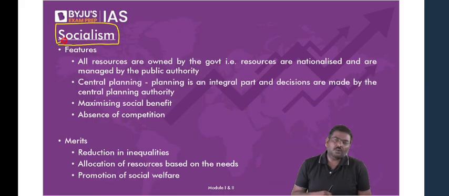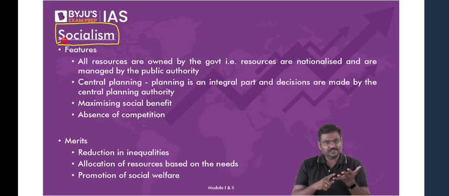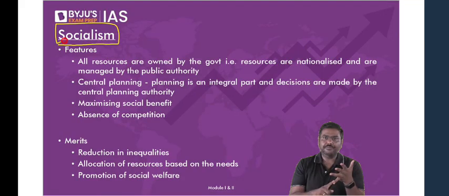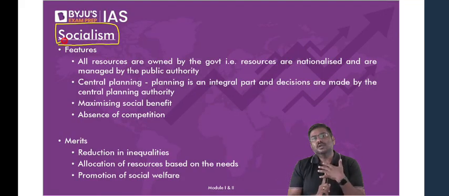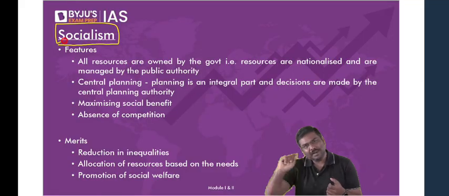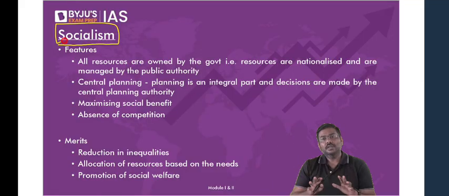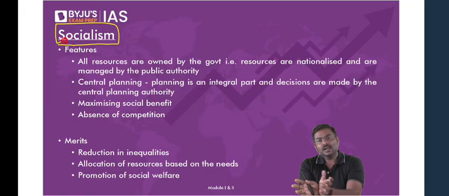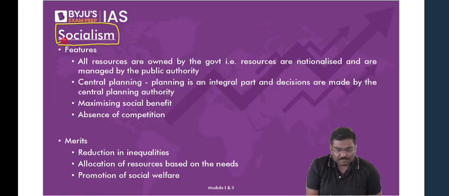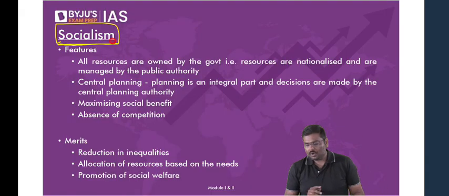Okay, now, what is the model of socialism? The model is very simple. If government will decide how much goods are produced, what kind of goods are produced, where the goods are sold, at what prices the goods are sold, etc. If the central problems of the economy are solved by the government, such a model is called socialism. All of you okay with this?